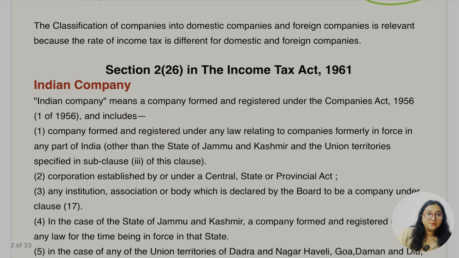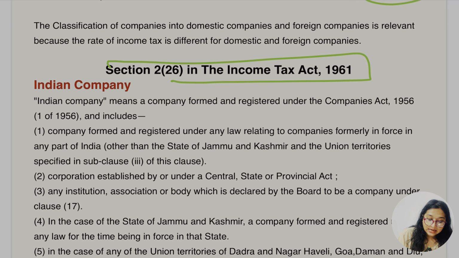As per Section 2(26) of the Income Tax Act, 1961, what is an Indian company?